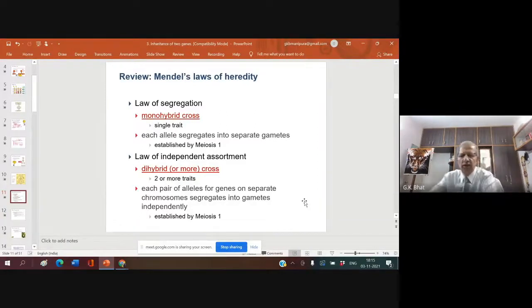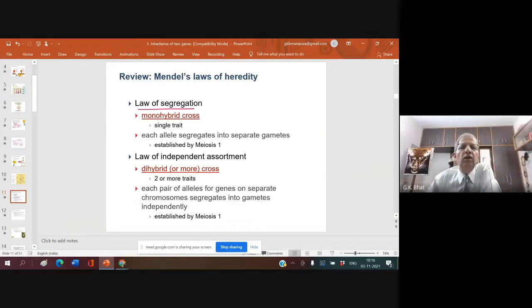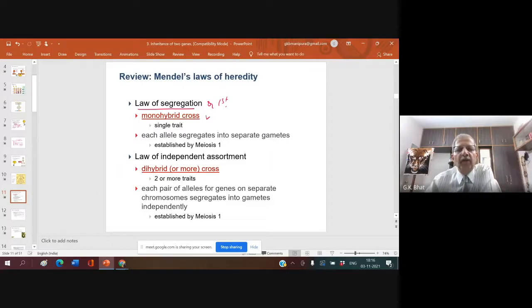Law of segregation. This point you have to remember. Law of segregation, also known as law of purity of gametes, or First Law. The first law is based on monohybrid cross. In this, a single trait is taken into consideration. The law of segregation simply says each allele segregates into separate gametes, and it is established by meiosis 1. During separation of the homologous chromosomes, the alleles also segregate.